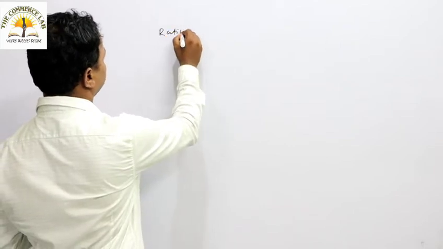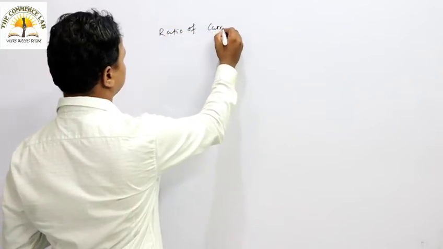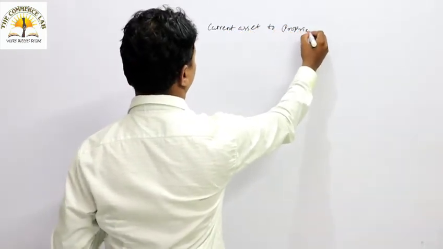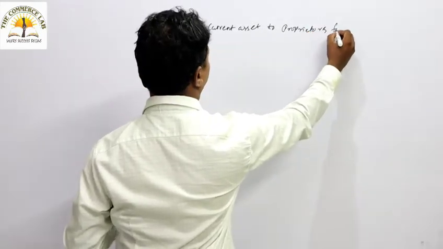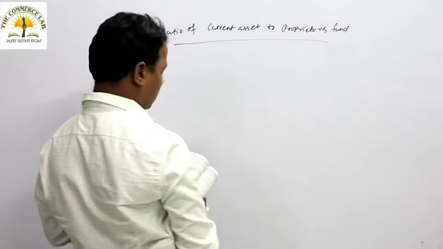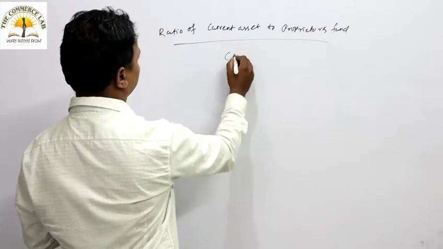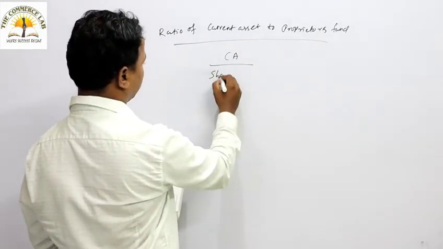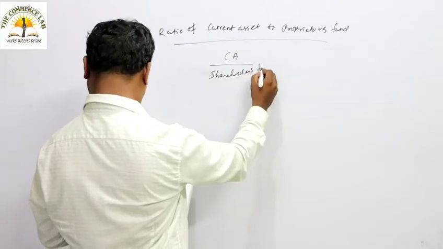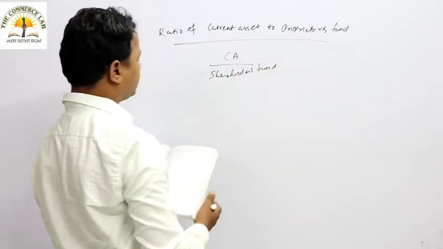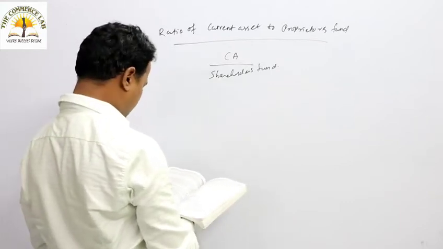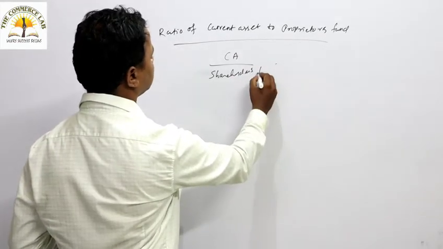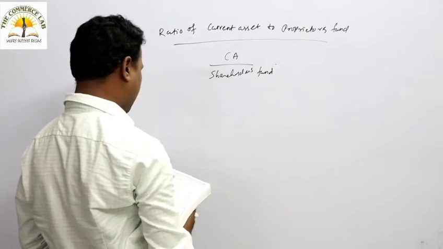Then the next ratio is the ratio of current asset to proprietor's fund. The current asset should be in the numerator, and proprietor's fund or shareholders' fund should be in the denominator. This ratio indicates to what extent the proprietor's fund is invested in current asset.